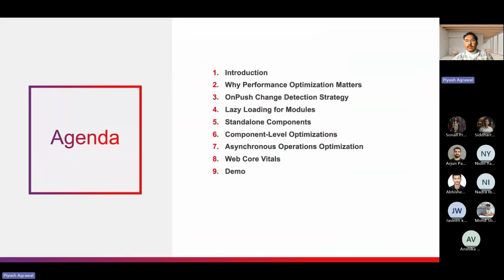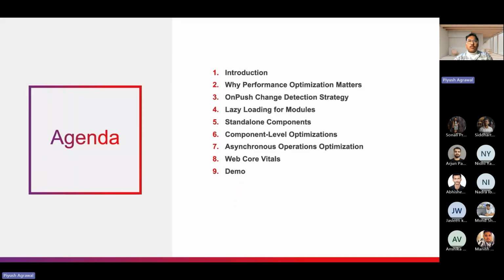Today's agenda is introduction. I already gave the introduction, but we are going to do it in the session. Next we'll learn why performance optimization matters. Then we look into Angular specific strategies, like the OnPush strategy. Then we look into lazy loading, why it matters and how we can implement it. Then we look into standalone components and why they are good for us. Then we look into how we can optimize our components, component level optimizations. And then we look into asynchronous operation optimizations, like when we are calling an API.